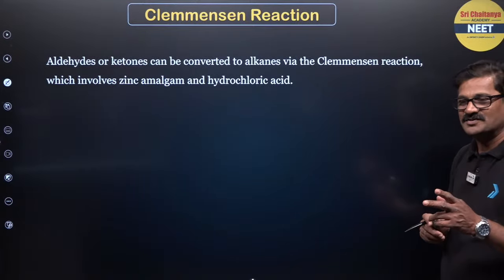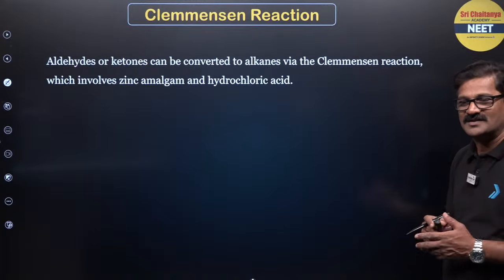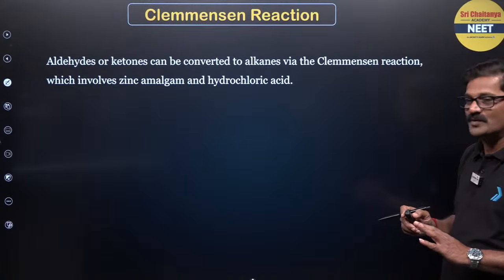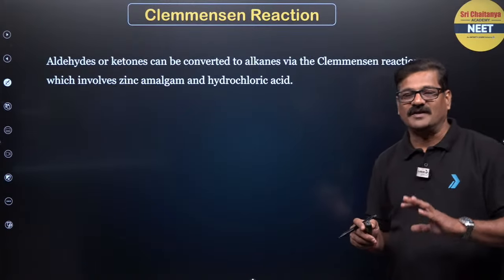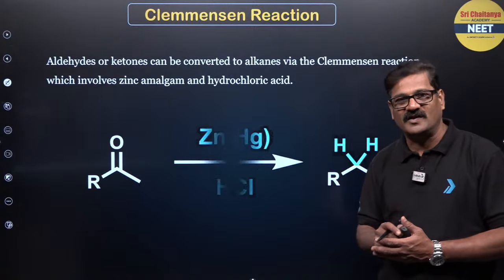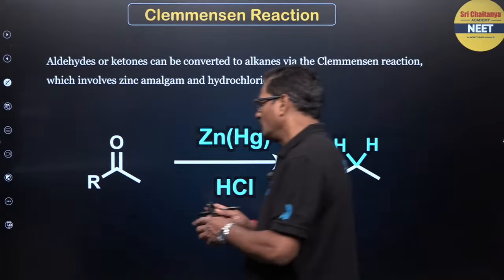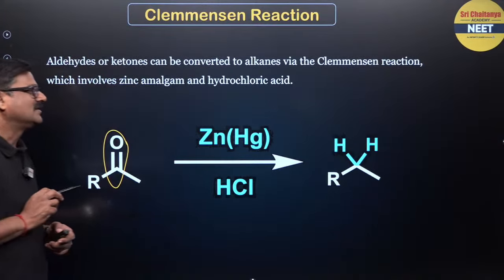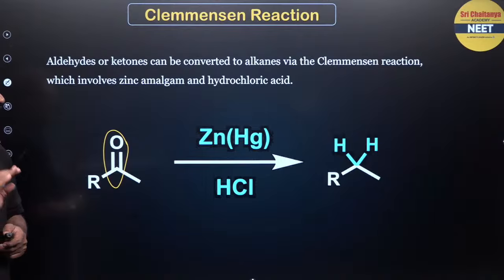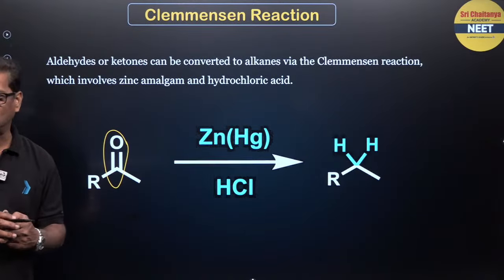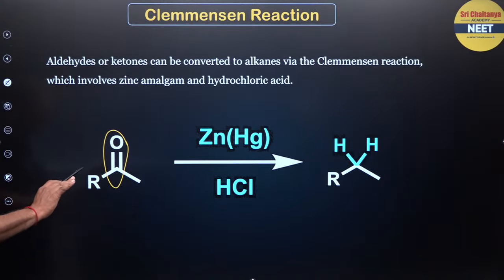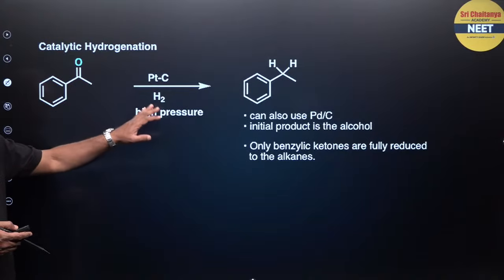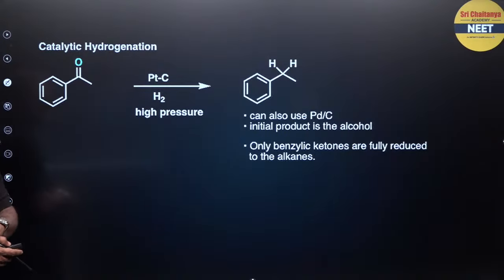And Clemmensen reduction, it's super important. Clemmensen reduction and Wolff-Kishner reduction are in contrast, but the purpose is the same. So aldehydes and ketones can be converted into alkanes via Clemmensen reduction, because when reacted with zinc amalgam in HCl, it is going to reduce to give rise to the corresponding alkane. So this is what is called Clemmensen reduction, zinc amalgam. The same reaction can be done using catalytic hydrogenation, Pt or Pd, and high pressure H2 you can use.